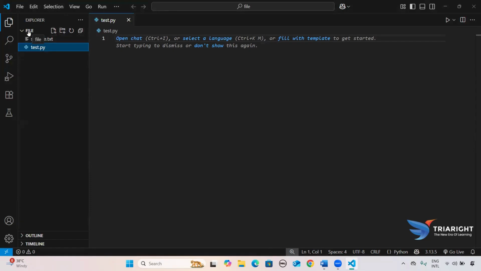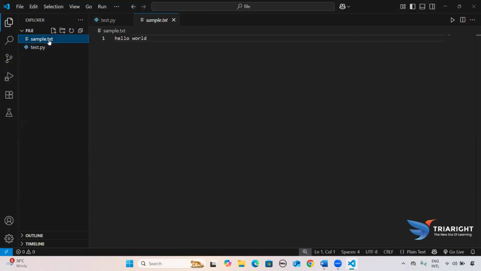In my case I create a folder called file. Inside it I create a file called test.py, and a sample.txt file. So one file is Python and the second is sample.txt. Now my requirement is to access this sample.txt in my Python.